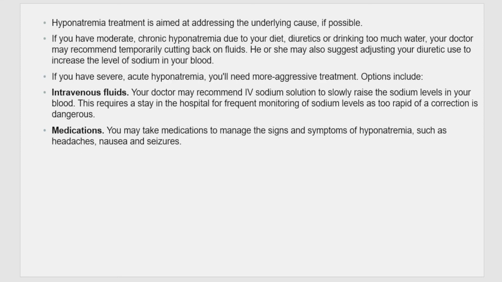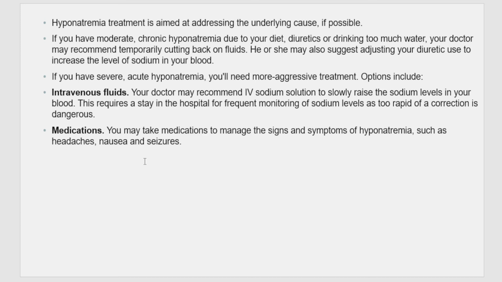This can be treated in different ways. One is if your sodium deficiency hasn't reached the peak and is in a controllable condition, then your doctor may suggest you cut down the amount of fluid that you're consuming and reduce the amount of water that you're drinking. But if it has reached an excess condition, then there are two other options, that is intravenous fluid,